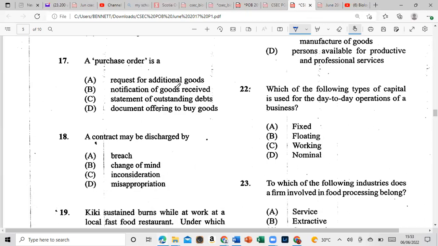A purchase order is A, a request for additional goods, B, notification of goods received, C, statement of outstanding debts, or is it D, a document offering to buy goods? Guys, this one is not a repeat, so look out for this one, all right? And that is D, a document offering to buy goods, and that's a purchase order, all right? A contract may be discharged by, and that is a breach. This is one of the repeat questions.